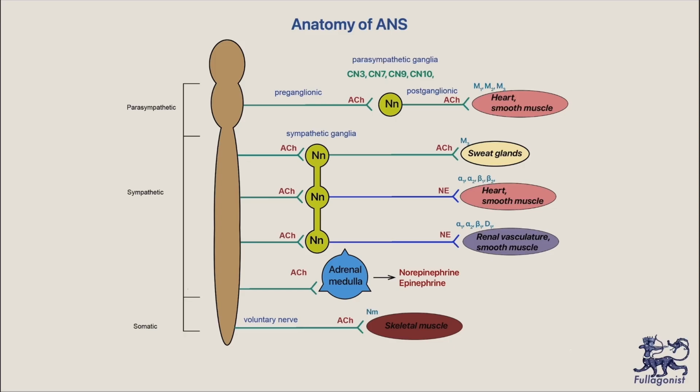A final division of the autonomic nervous system is the enteric nervous system. It's capable of acting independently of the sympathetic and parasympathetic nervous system. It's found in the wall of the GI tract from the esophagus to the distal colon and is involved in motility and secretion. It includes the enteric plexus, also known as Auerbach plexus, and the submucosal plexus, also known as Meissner's plexus. The parasympathetic synapses may modulate the enteric nervous system. If you cut parasympathetic innervation, you will not diminish the activity of the enteric nervous system.